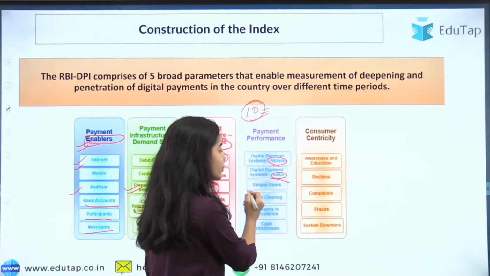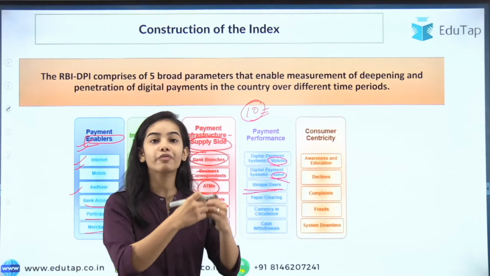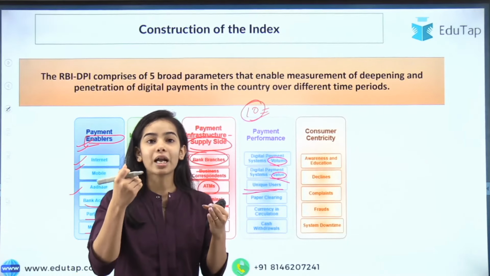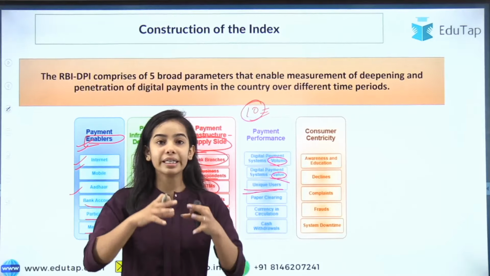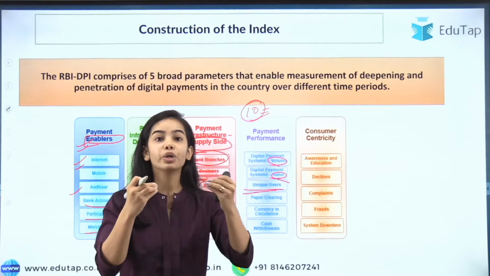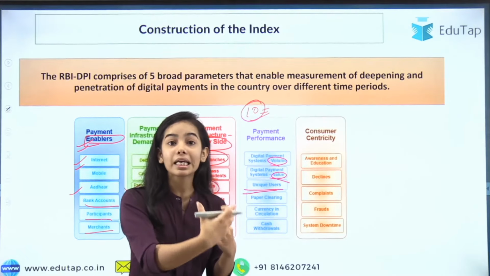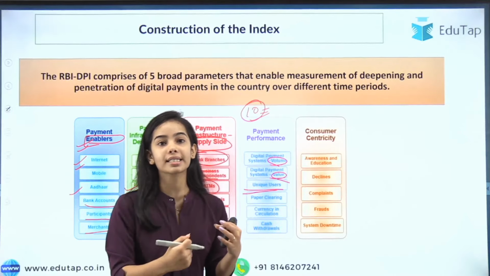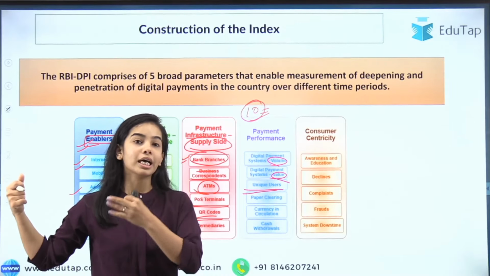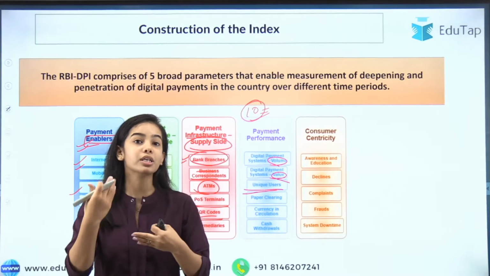Unique users: how many new users have been added? If the volume is increasing and the value is increasing but there are no new users, that is not beneficial, because it means penetration has not happened in new areas, in the far off areas of the country. The new, unique users who have just entered show us that digital payments are penetrating new areas of the country, because we are seeing the data from September 2021 till March 2022. So we have to see how many new entrants there are in the digital system.